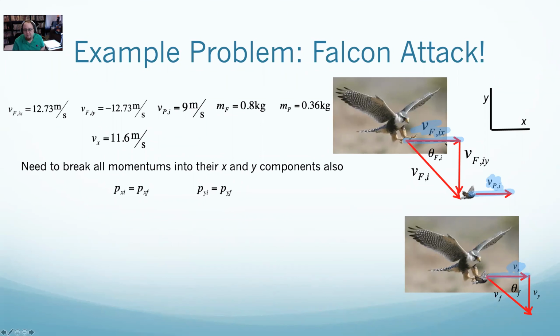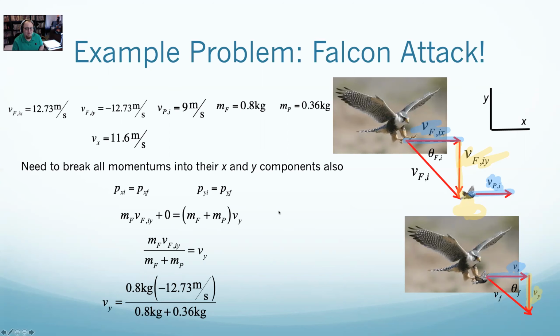I can say in y. In y, I have the Falcon initial, and the pigeon's not doing anything in y. He has no component here, so nothing from him. But I do have a final in y. And so in y, I would say I have the Falcon's component, nothing from the pigeon, and my final. If I divide both sides by my total mass and plug in some numbers, I'll get my y component.